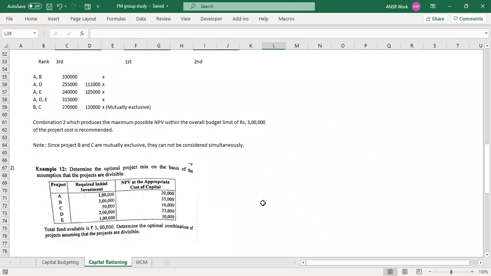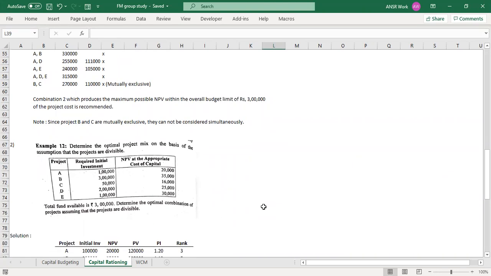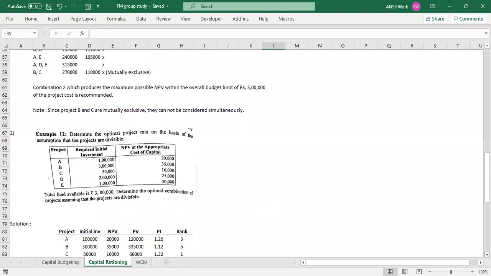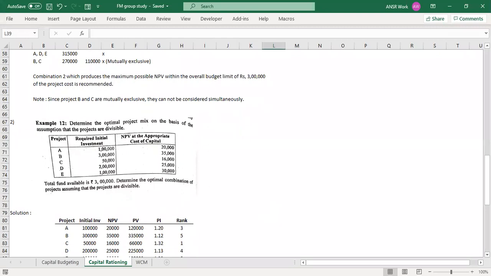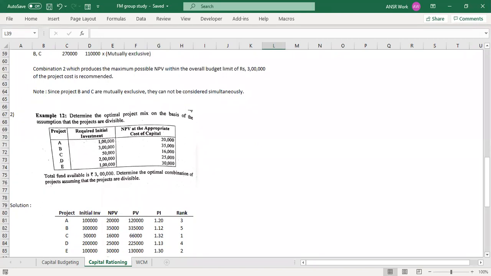All right, have you guys started? Anybody with answers? A would be 1.2. Perfect. B would be 1.1. Perfect. C is 1.3. Perfect. D will be 1.12. Perfect. E will be 1.3. Perfect.